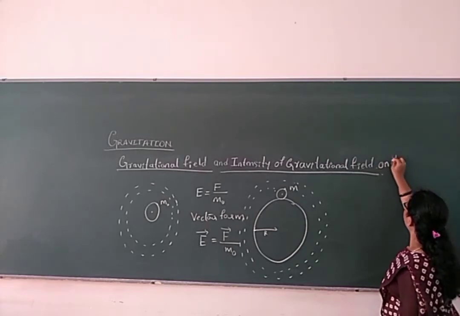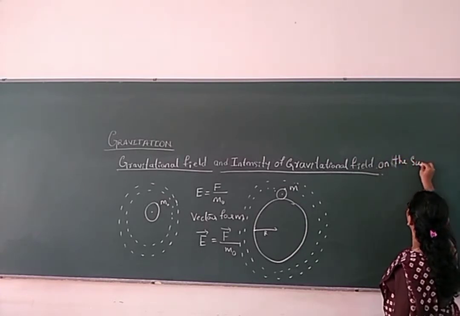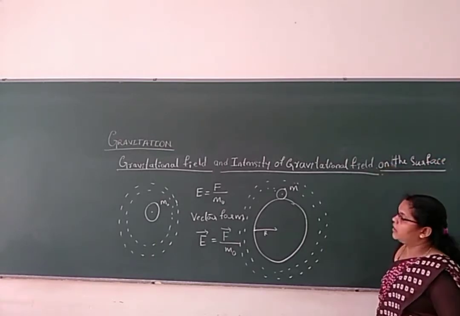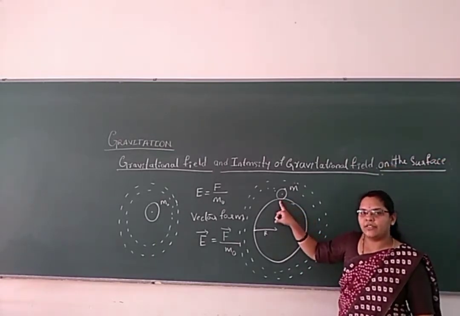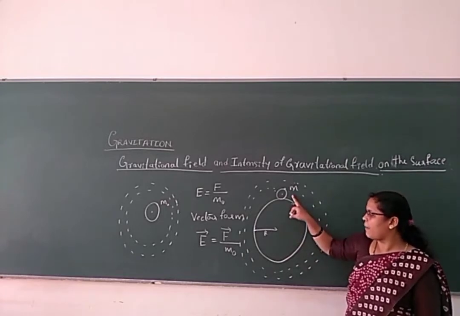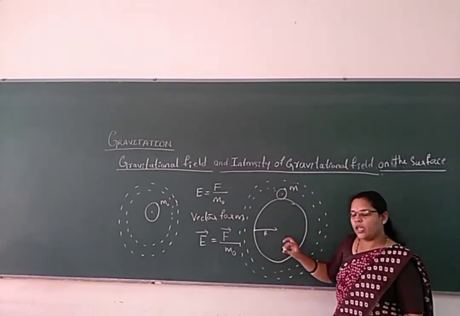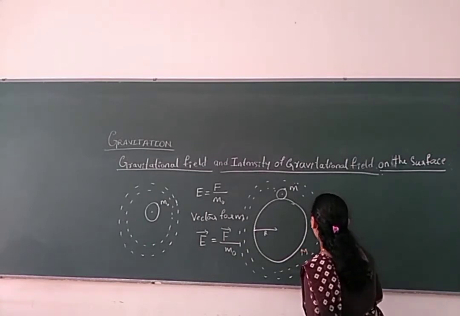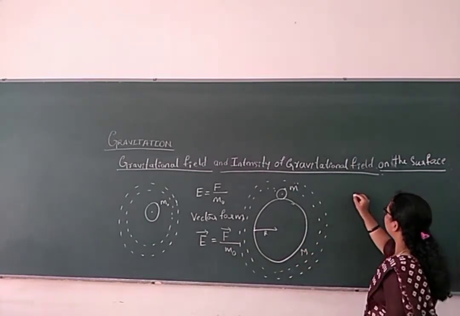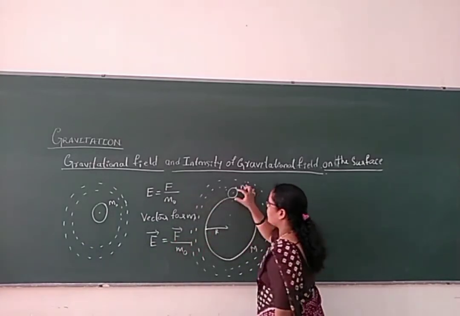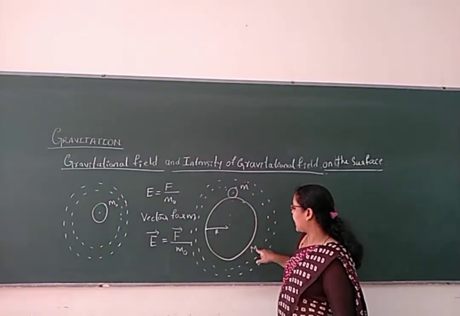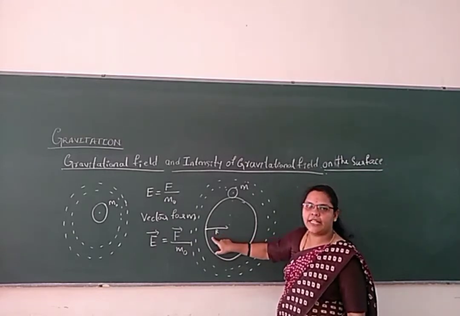On the surface of the Earth, what will be the gravitational field? If you consider a body on the surface of the Earth whose mass is small m, and let r be the radius of the Earth and capital M be the mass of the Earth. Now, let us consider the body of mass m on the surface of the Earth whose mass is capital M, and let r be the radius of it.